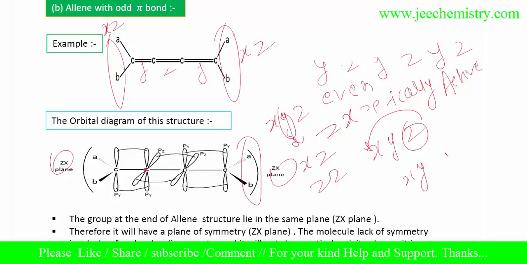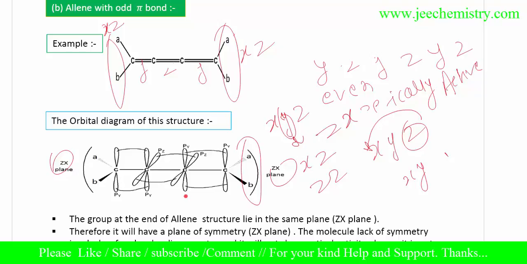The planes are the same, so there is a possibility of a plane of symmetry. We can put a plane of symmetry so that the molecule can be cut into two parts which are mirror images of each other. That's why it is not satisfying the condition of dissymmetry, which says that the center of symmetry and plane of symmetry must be absent. But here the plane of symmetry is present, so it is not satisfying the condition of dissymmetry, and dissymmetry is the condition of optical activity. So this compound is not showing optical activity.